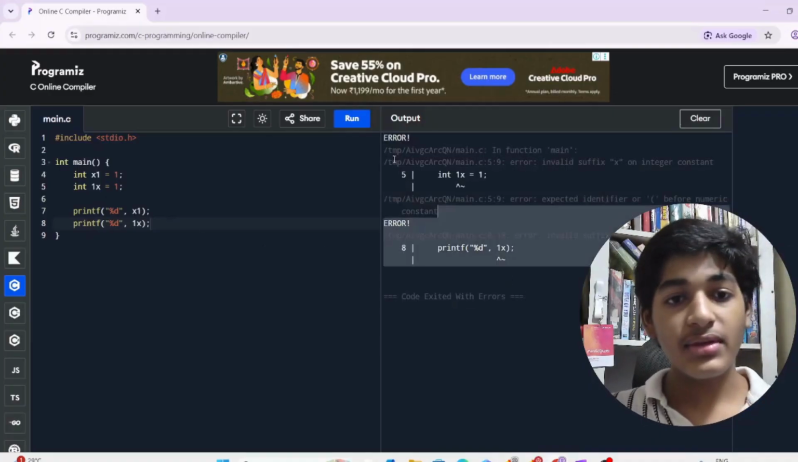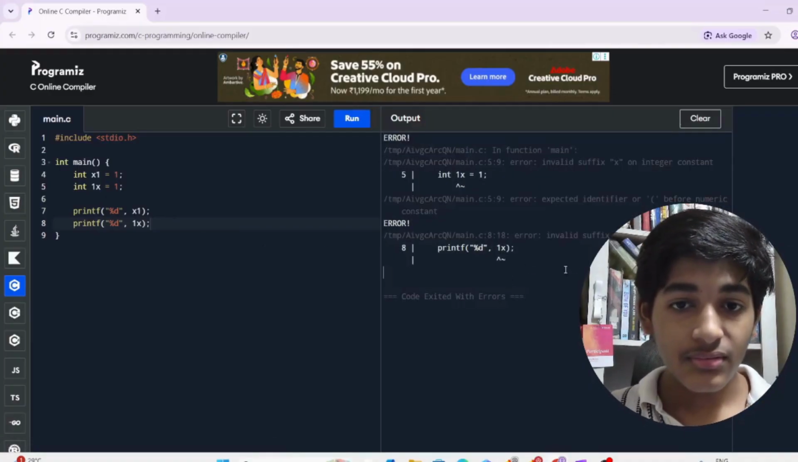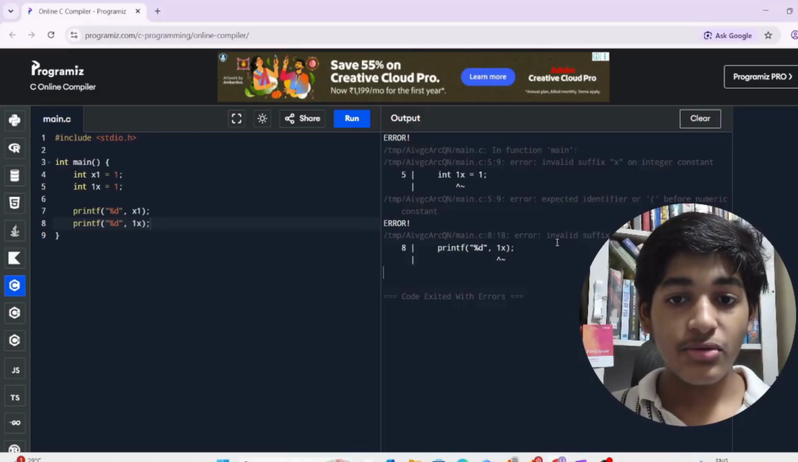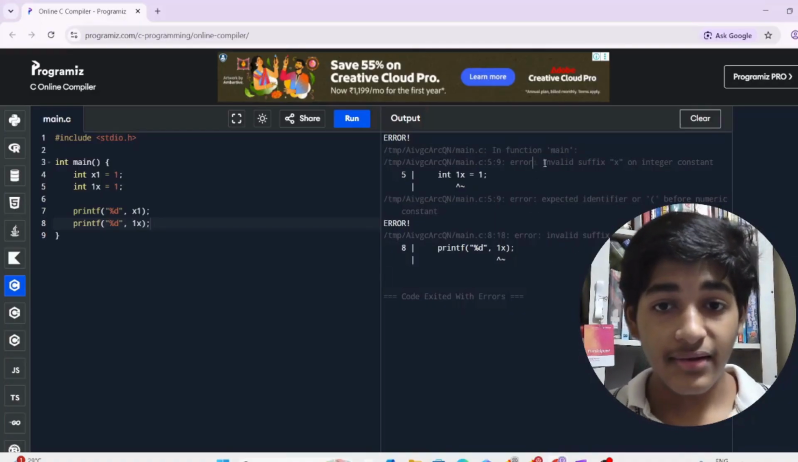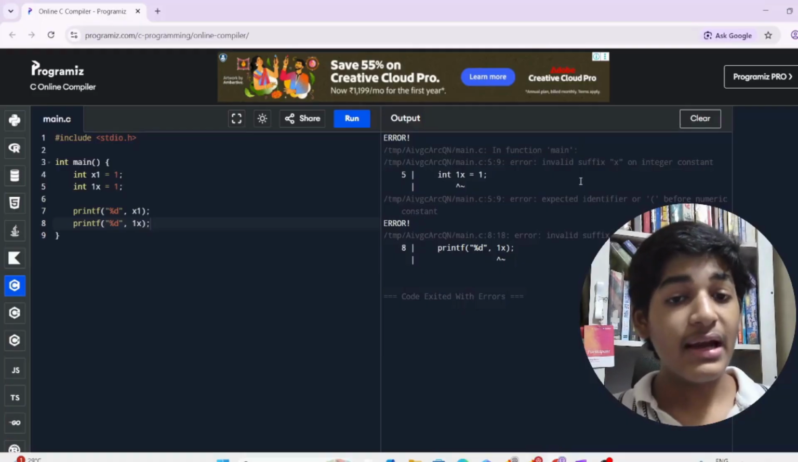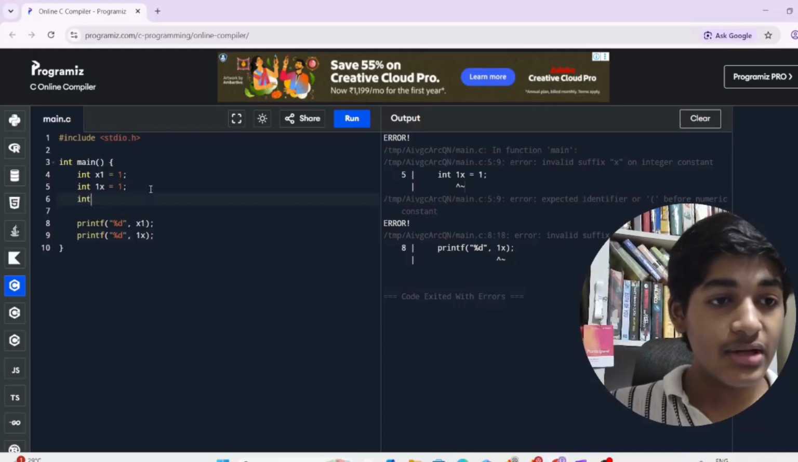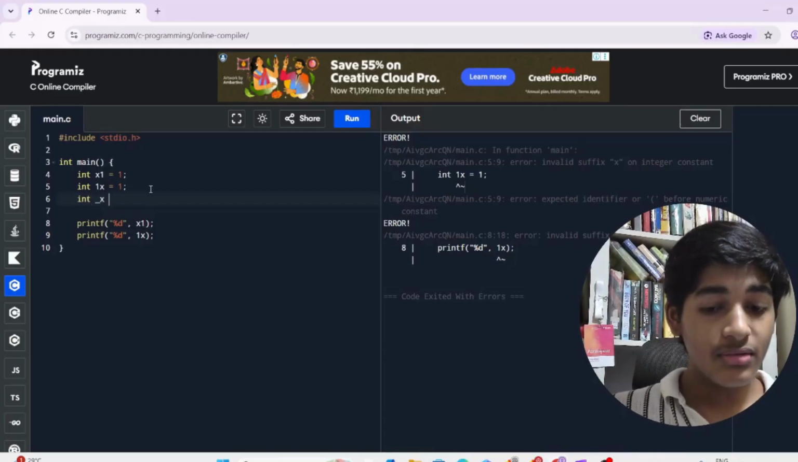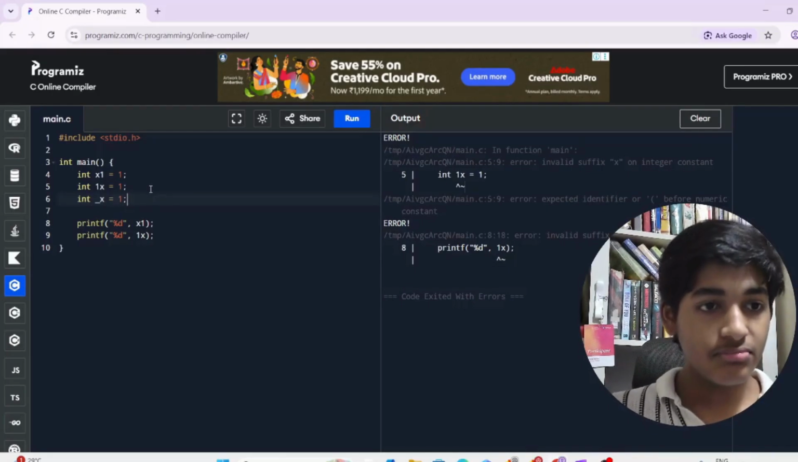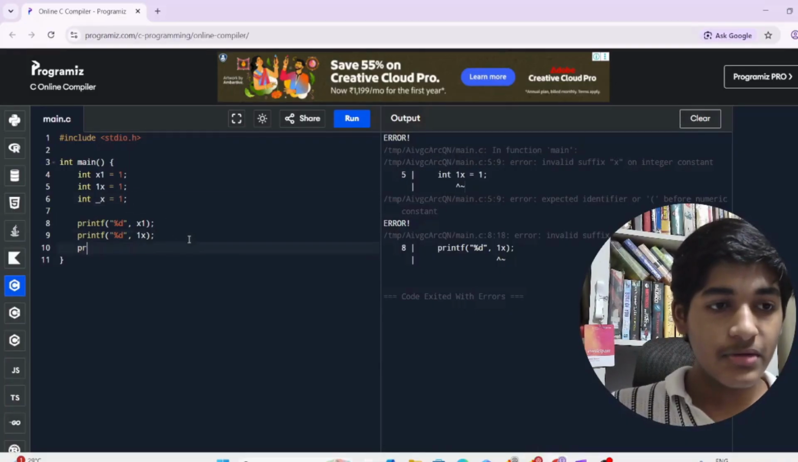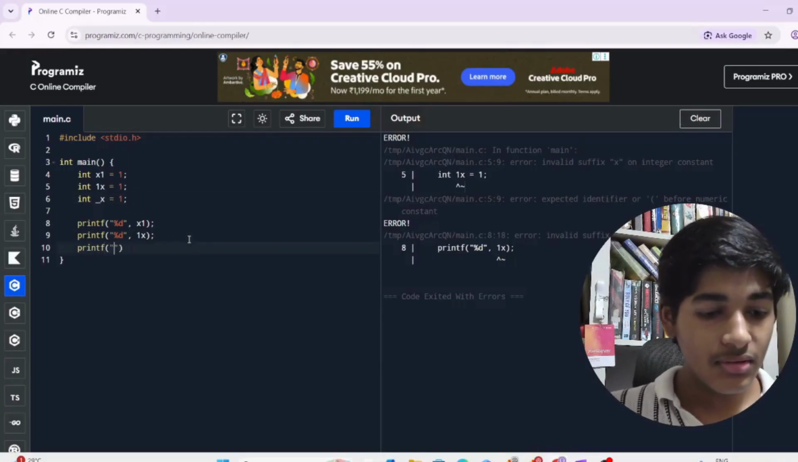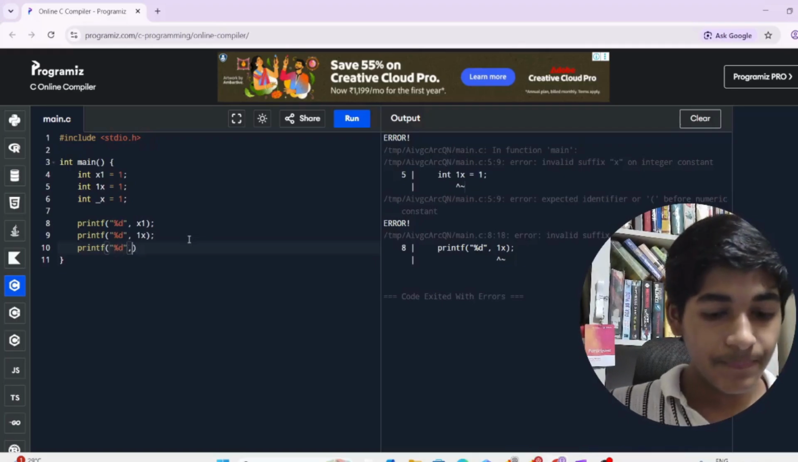As you can see, it throws an error for us, and it shows invalid. See, this is invalid. That means we can't start a variable with a number. Now let's try to create a variable with underscore. Now underscore will work. So I'll just try to print with underscore, %d, underscore x.